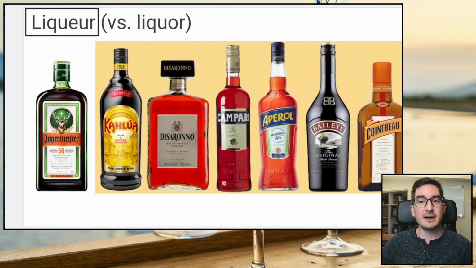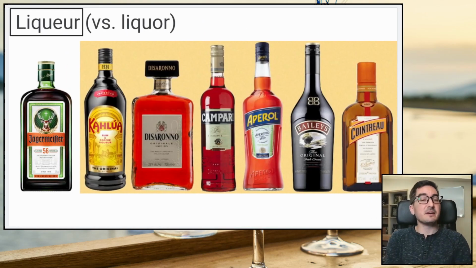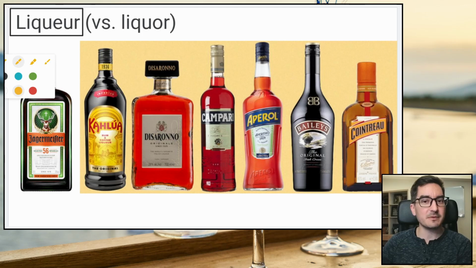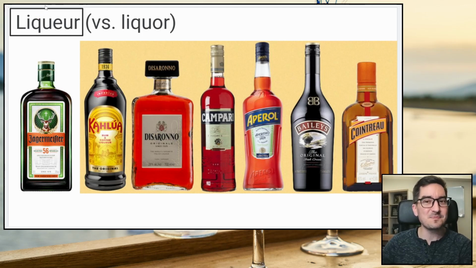Okay. Next up is, this is a word that looks similar, but we say it differently. We were just talking about liquor. Liquor means something that's 30% or more. This word is liqueur. So liquor, liqueur. So you want to say the second part stronger. There are a lot of letters, but just say it like it's C-U-R.